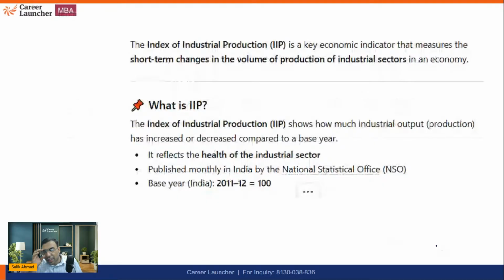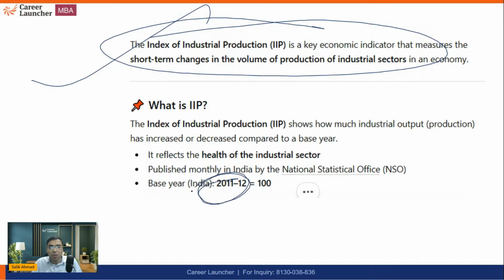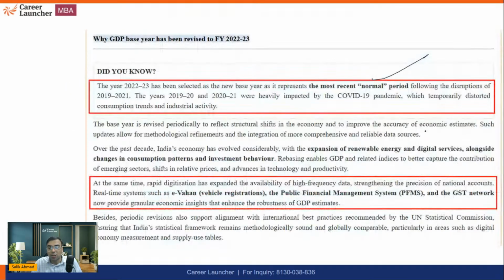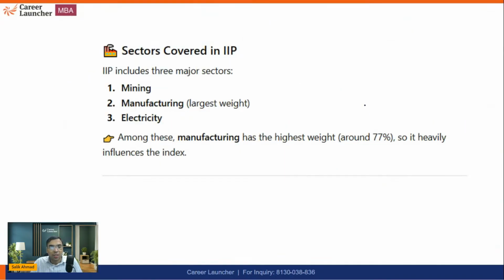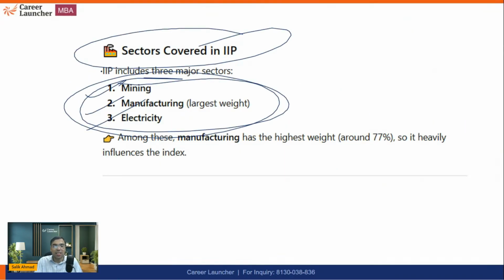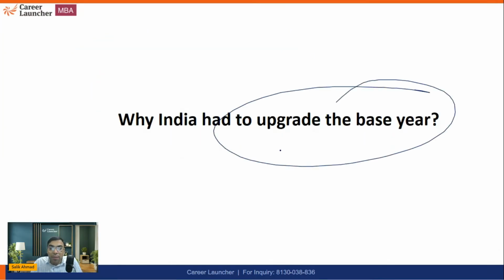Now, Index of Industrial Production, this actually tells us how the production in industrial sector is happening. Earlier, the base year was 2011-12. Now, we have upgraded it to 22-23. Okay. So that is what you should know. So IIP includes mining, manufacturing, electricity. So these three major sectors, how good they are performing. Now the question is, why have we upgraded?